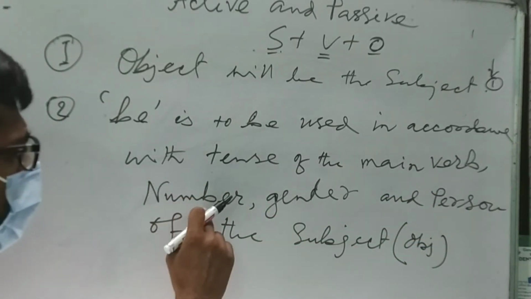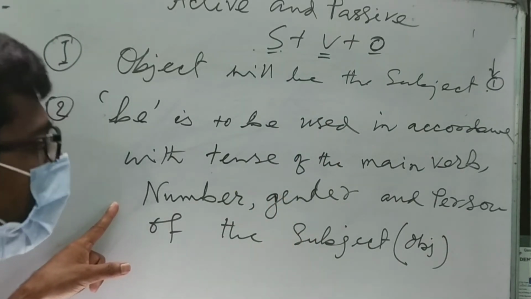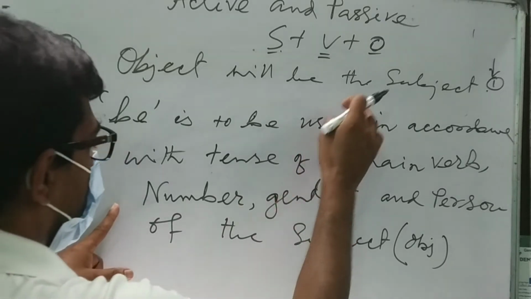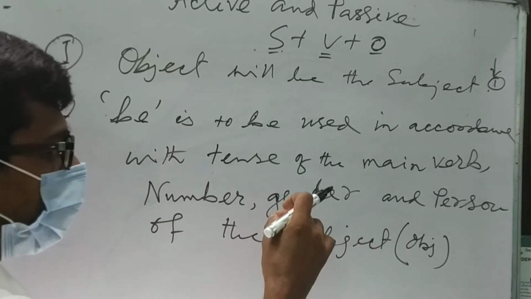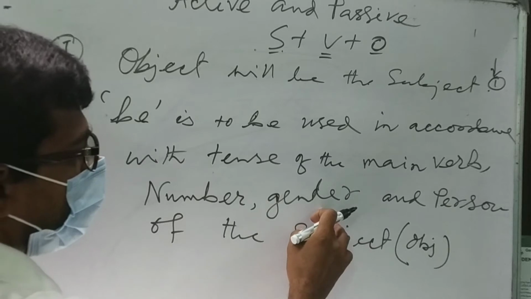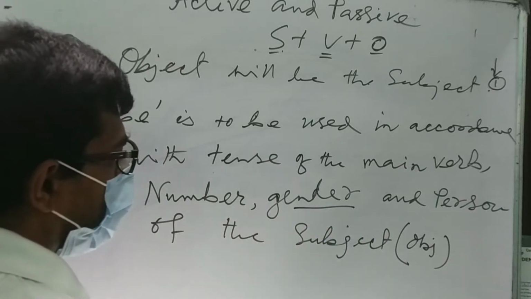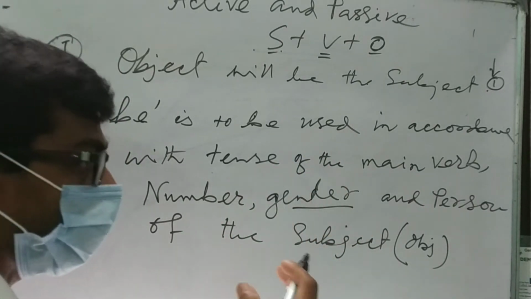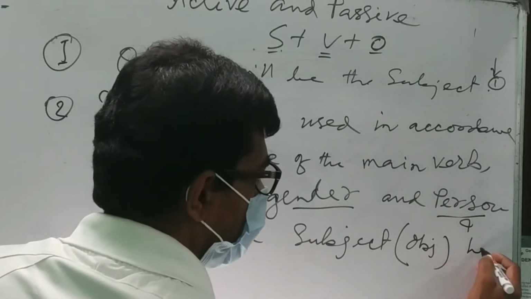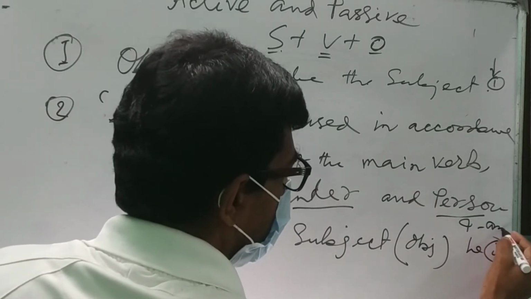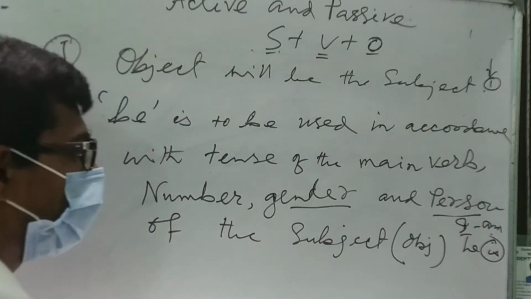Why am I telling about number? If it is plural number, then you will use are or were in the past tense, and in the present tense are will be used. Number and gender. Gender is very important, because if it is masculine gender, if it is she or I, then one thing will be used, and if it is other things, gender matters in case of using verbs. If it is person, if I, then am will be used. If he, then is will be used. So number, person and gender are very important.